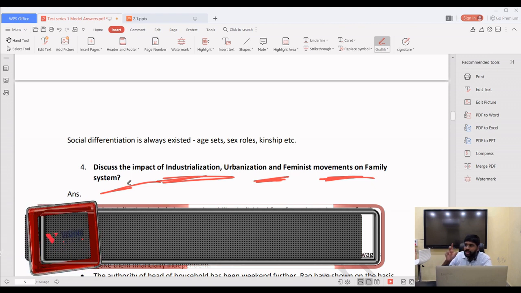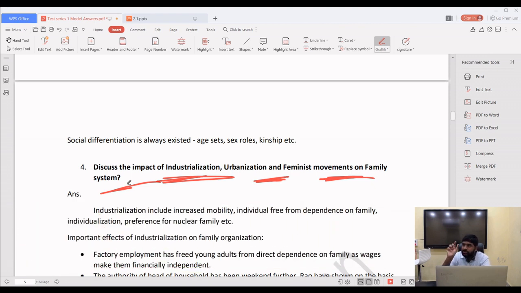First, you have to write an introduction, and then put industrialization as a heading. First, a general introduction. Why? Because it is a 20 marker. Industrialization, urbanization and feminist movements are the modern factors which are influencing the basic unit of society called the family. So first we will understand industrialization, with a side heading industrialization. When you write about industrialization, you have to understand this point: industrialization itself will not affect the family system. Urbanization will not affect the family system. The feminist movement will not affect the family system.